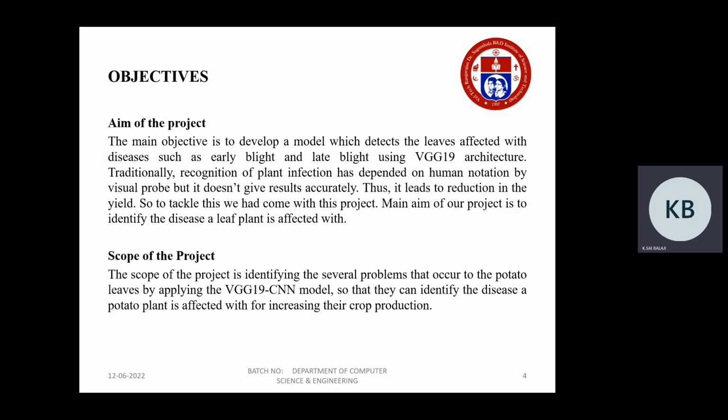The scope of the project. The scope of the project is identifying the several problems that occur to potato leaves by applying the VGG19 model, so that they can identify the disease the potato plant is affected with, for increasing crop production.